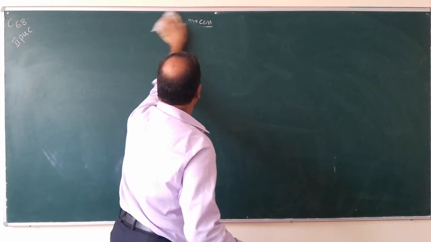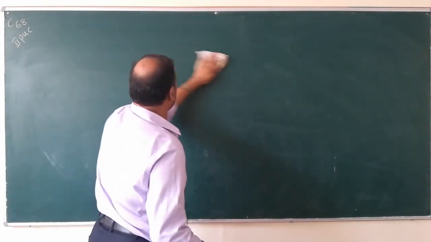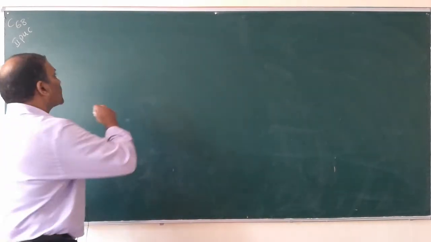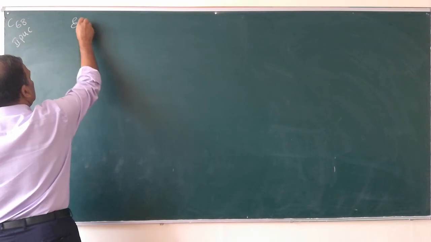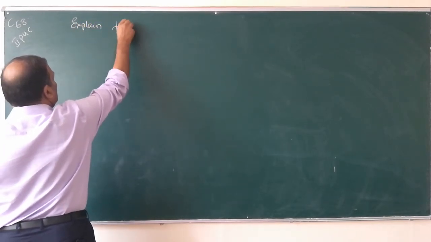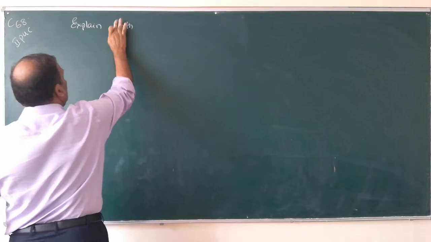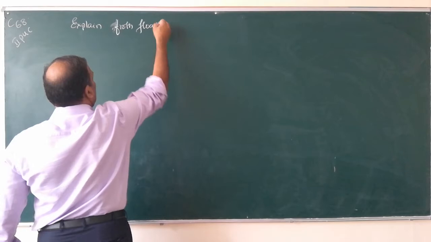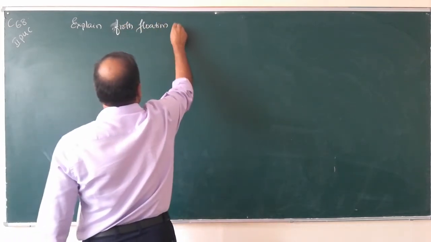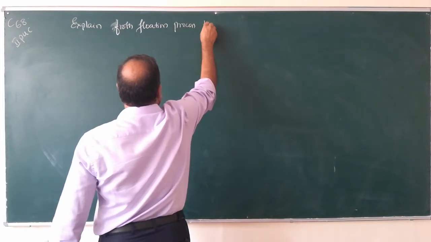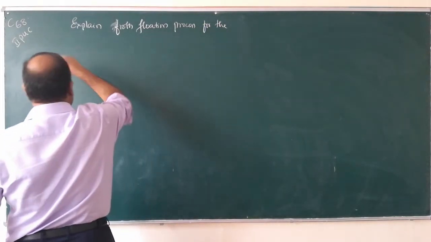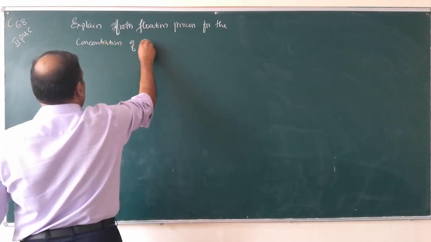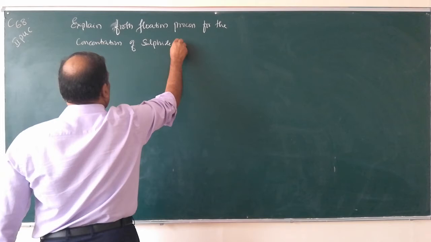Now, the third method is the froth flotation process. Explain froth, F-R-O-T-H, flotation, F-L-O-A-T-I-O-N, froth flotation process for the concentration of sulfide ore.